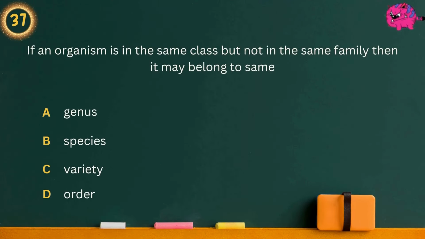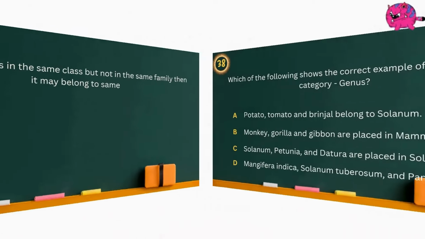Question 37. If an organism is in the same class but not in the same family, then it may belong to same. Option A, genus. Option B, species. Option C, variety. Option D, order. Answer is variety.